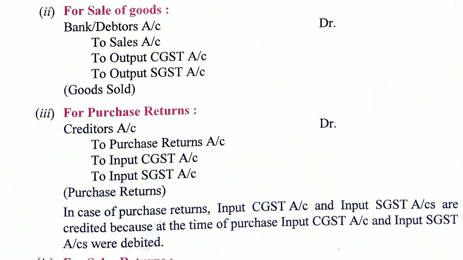And in case of purchase return, suppose you had purchased goods and now you have returned some goods. In that case, creditor account will be debited, and along with it the GST which was paid by you will also be debited to that creditor. So if you return goods worth rupees 1,000, what will happen? Creditor account will be debited 1,000 plus 12%, that means 1120, to purchase return 1,000, to input CGST half of the amount, and input SGST half of that amount.